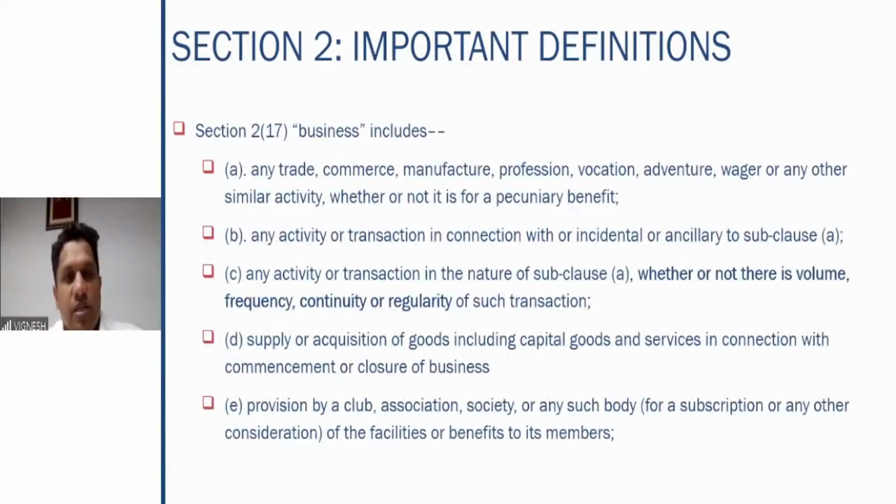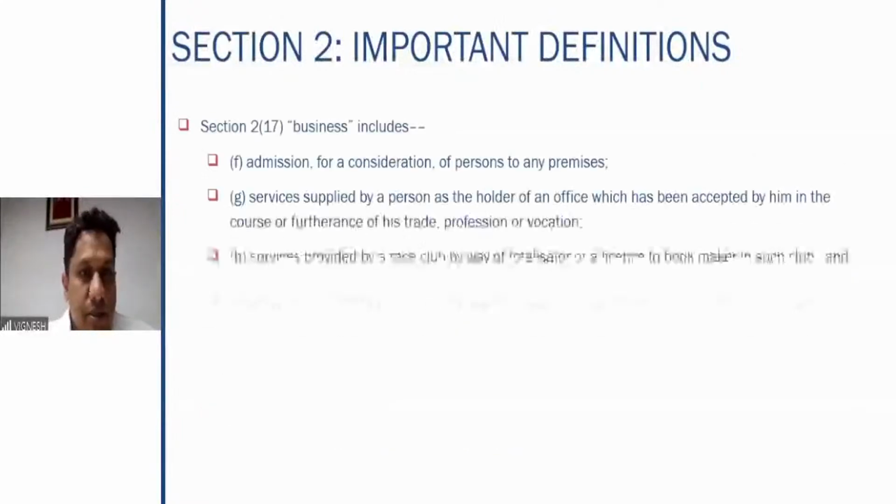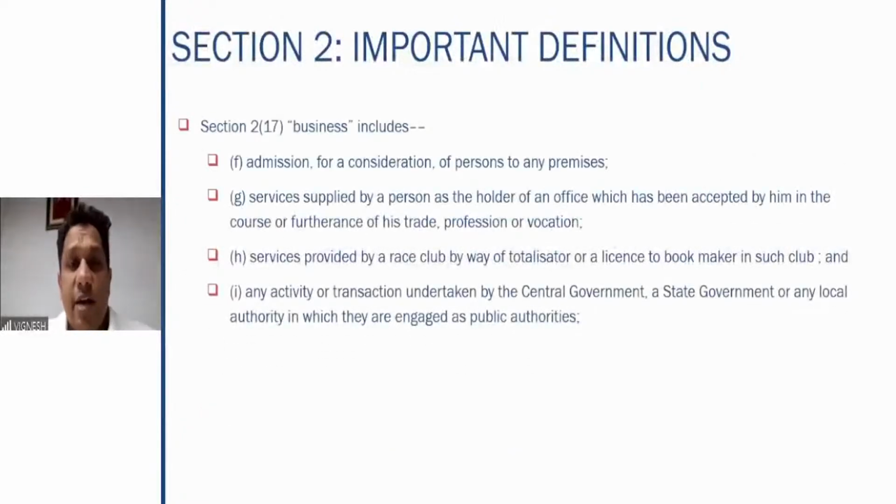If any club or association provides facilities or benefits to the members, that also comes under the term business. Then admission for a consideration of persons to any premises. If persons go to premises and you charge something to be admitted, like coming to a theater, buying a theater ticket, buying a circus ticket, that also is business.